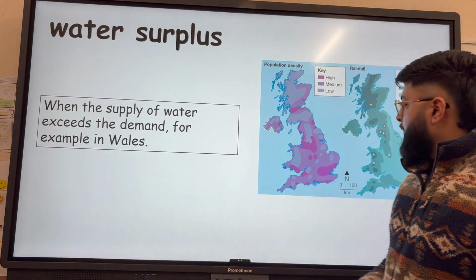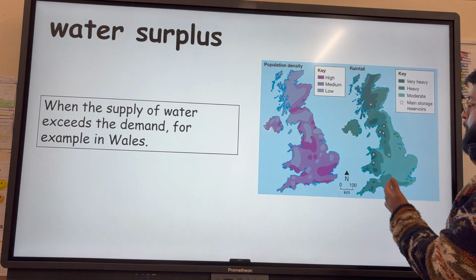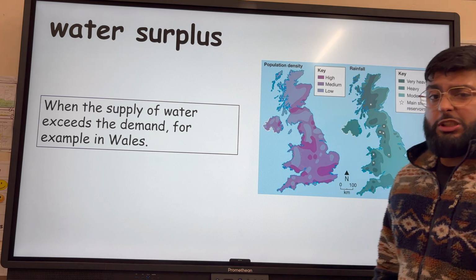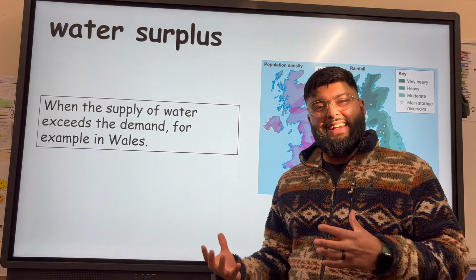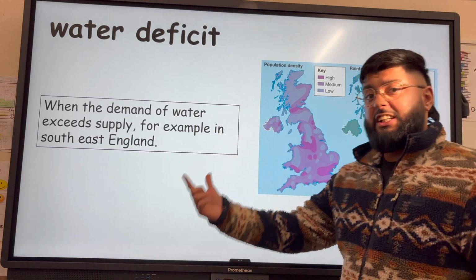For example, in Wales. So in Wales, generally we have quite a low population density, few people, but quite high precipitation. So as a result, there's going to be more water supplied than the population needs. We call that water surplus. Whereas a water deficit is just the opposite.